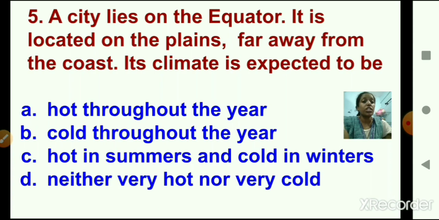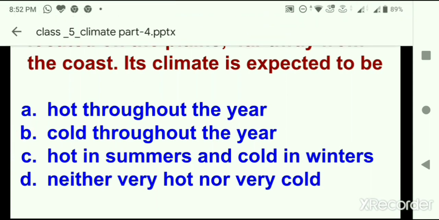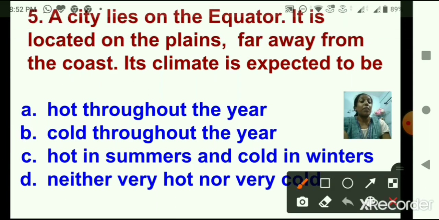C. Hot in summers and cold in winters. And D. Neither very hot nor very cold. Here the question is, a city lies on the equator. So, on the equator, how is the climate, children? Yes, A is the correct option, that is hot throughout the year. Very good.